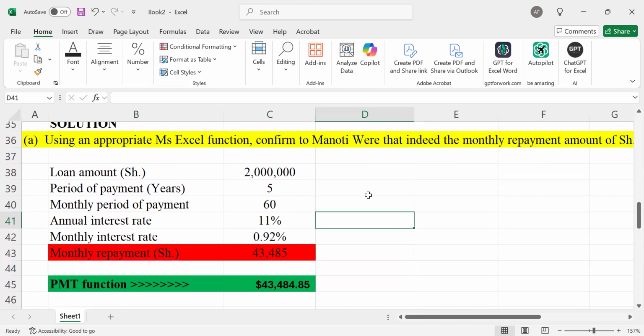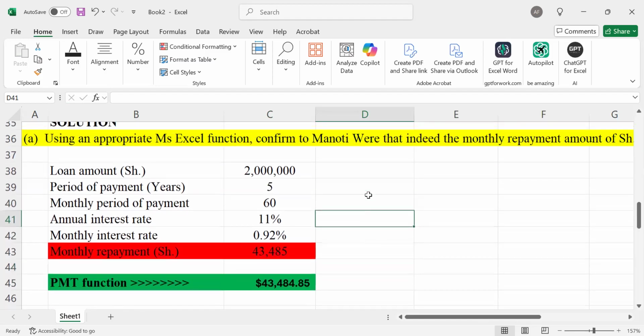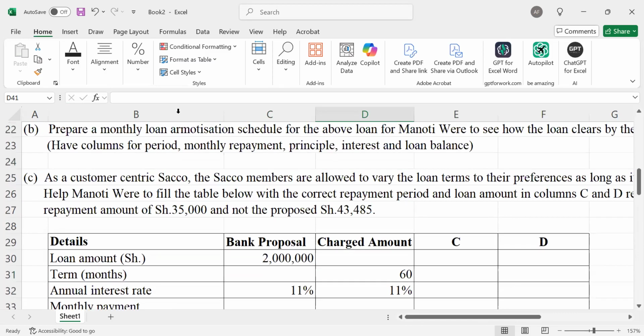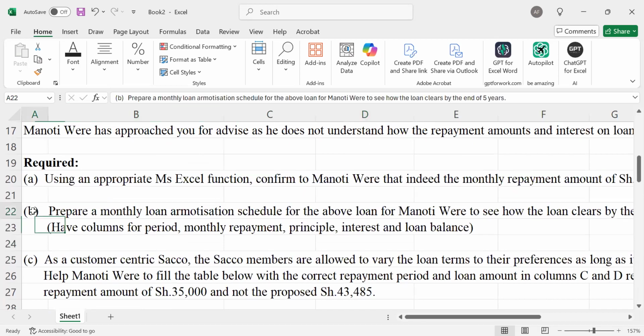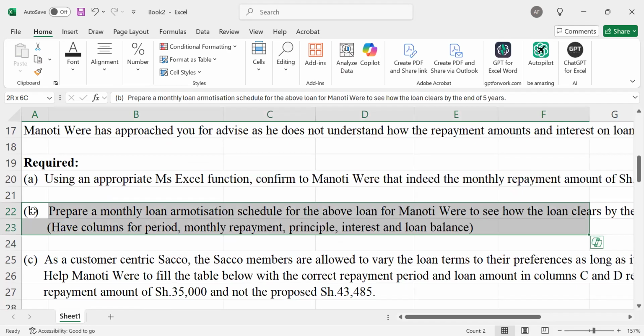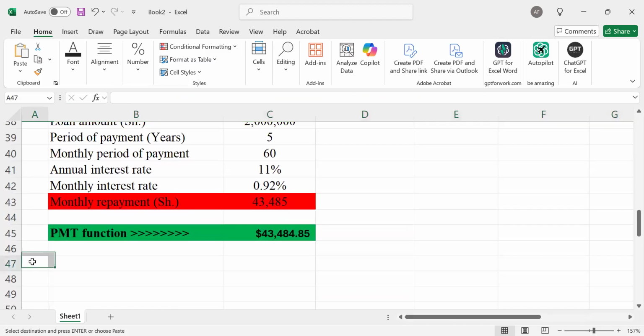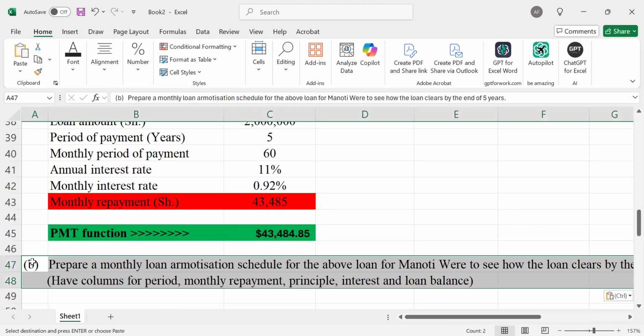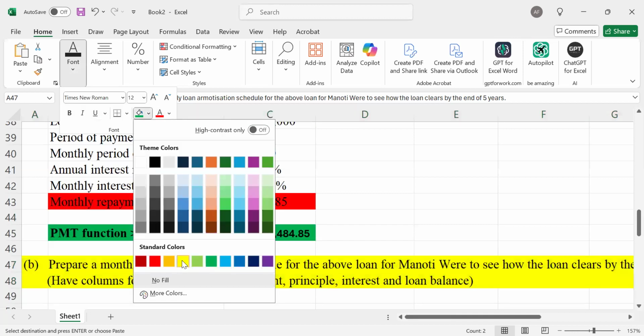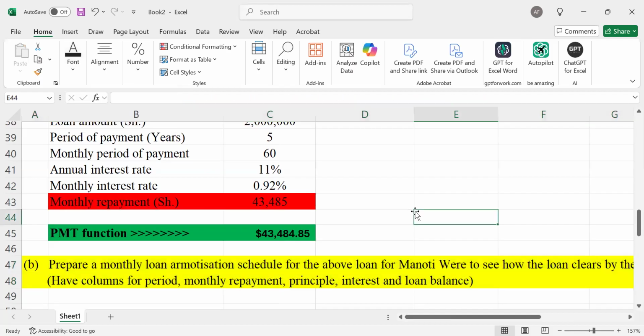And in that case, you're done with part A of the question. Let us proceed to part B, the aspect of loan amortization schedule. At this point, Mwalimu will show us a very great magic, which will summarize our task very easily. So getting all these questions right in business data analytics is very easy, so long as you have the right guide.